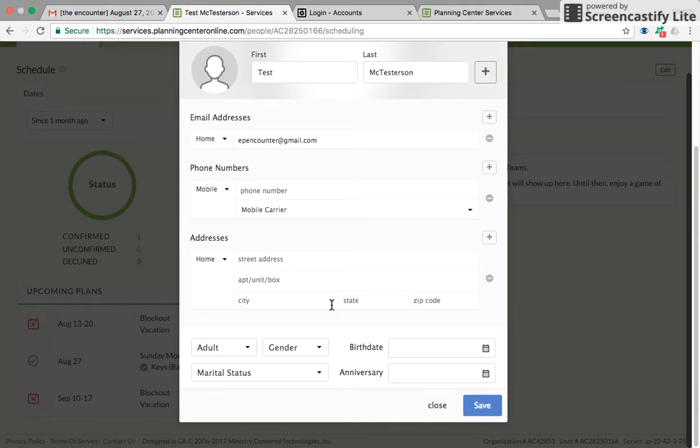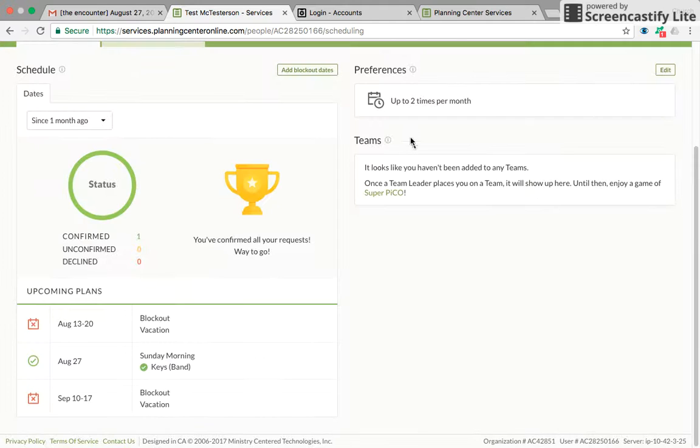If you put your addresses in there, we're not going to sell that or anything. That's just if we would ever need to send a mailing, we have that on file. So that's kind of nice to have. Your name, your gender, your marital status. Marital status and things like that are actually kind of nice because if you have children that go to the church, we can put you into household, and it makes it a lot easier when you're checking in, if you check in children's using the check-ins app. So lots of different information. Make sure all of this is up to date.